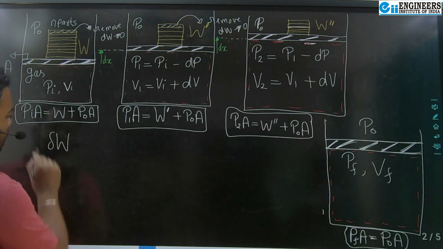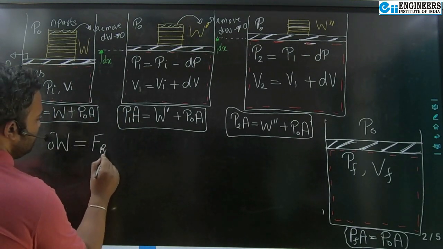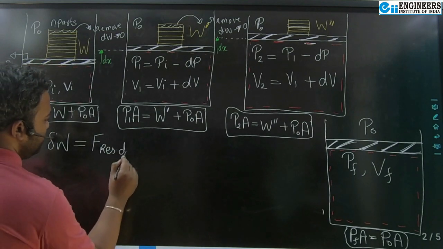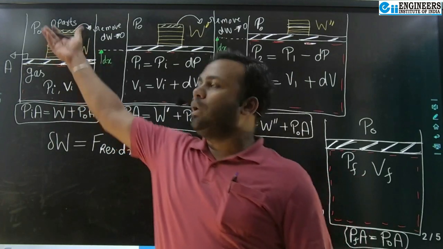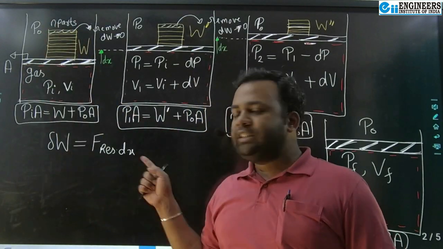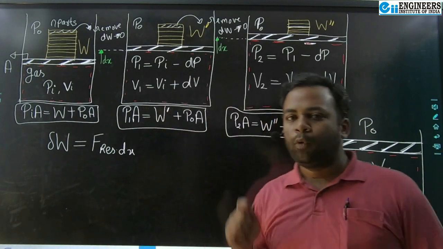I'm calculating the differential work done, right? So that is equal to F resistance into dx, right? This is the differential work done by my system in lifting these total weights. Now, this is a very general expression. It is valid for quasi-static process as well as non-quasi-static process both, right?